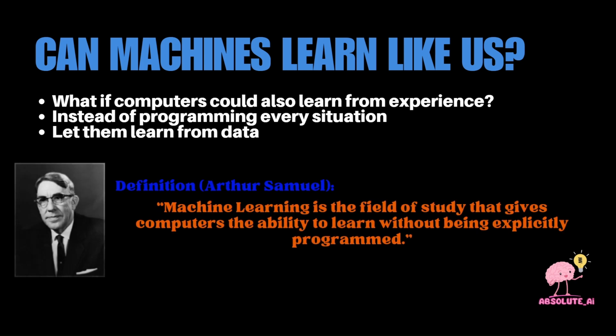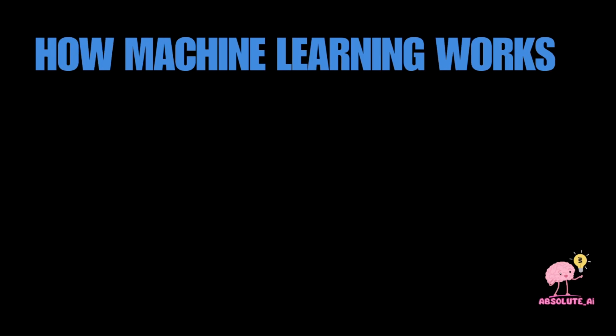So if we talk about the definition according to the computer scientist Mr. Arthur Samuel, machine learning is the field of study that gives computers the ability to learn without being explicitly programmed. So now we have learned what is the core idea behind machine learning. Let's try to understand how it works.